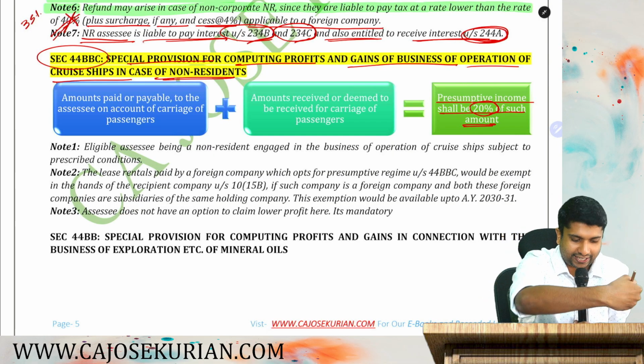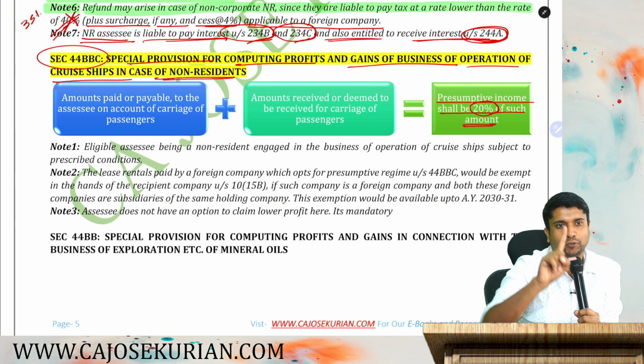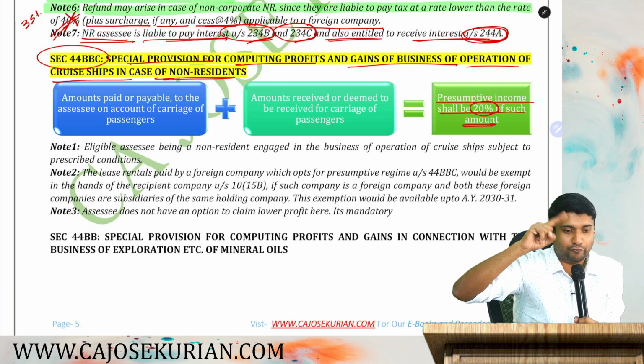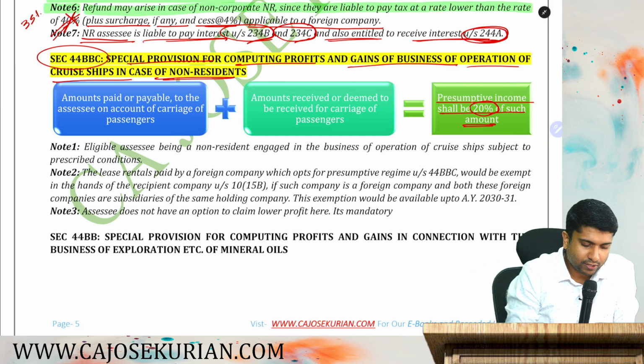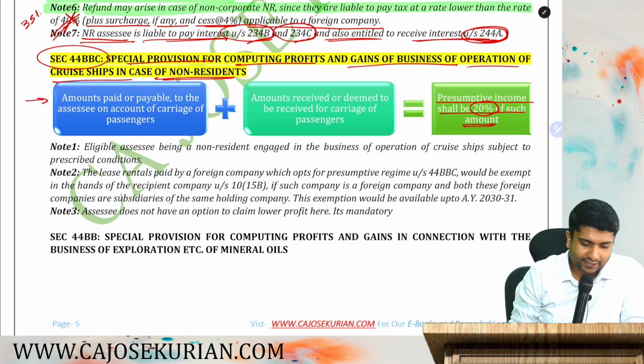That's why they are saying cruise ships are not supposed to take 44B anymore. For you, we have a separate section that is 44BBC. So let's understand what is 44BBC.